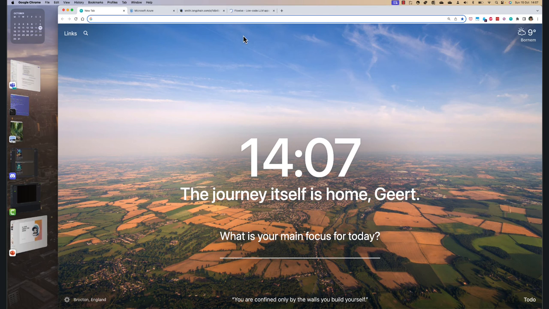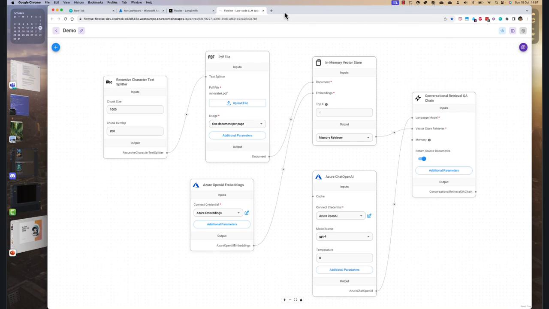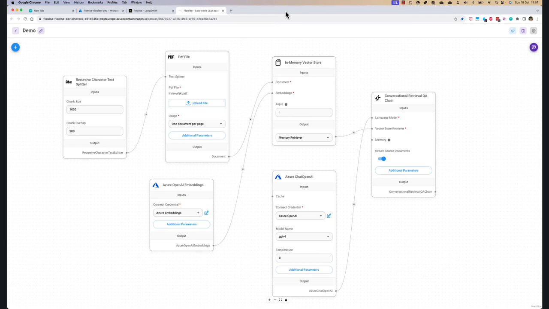Let's open them all. I think we open up Azure here. I'm just going to log in in case I need to show you something. But what I want to show you is this here. What you see is an application called Flowwise. Flowwise is an open source application that has nothing to do with Azure. It runs in Azure, and it can use Azure components like Azure OpenAI. We'll talk about Azure OpenAI later. I wanted to use this to give you a visual idea of the steps that we talked about earlier in the PowerPoint.